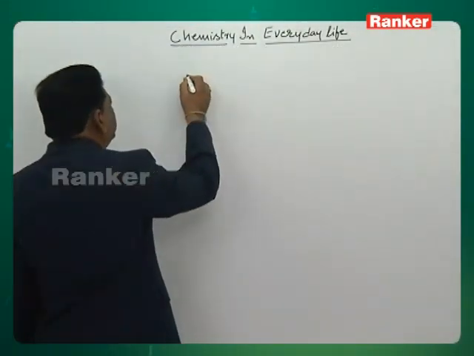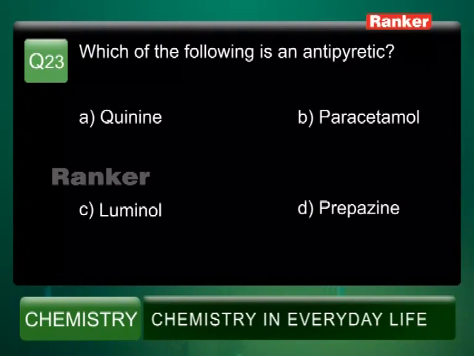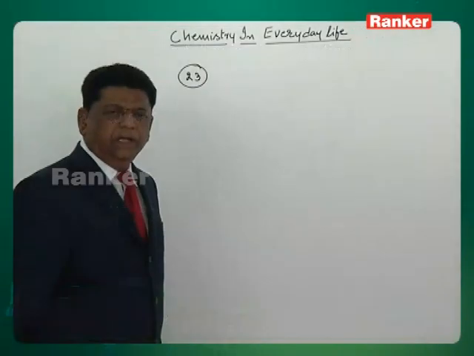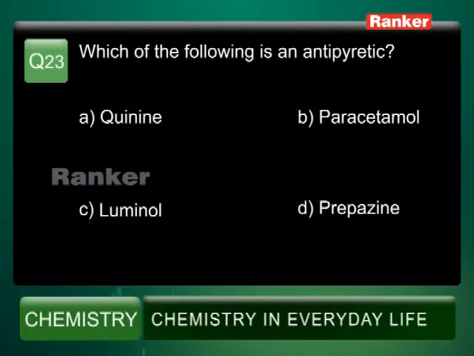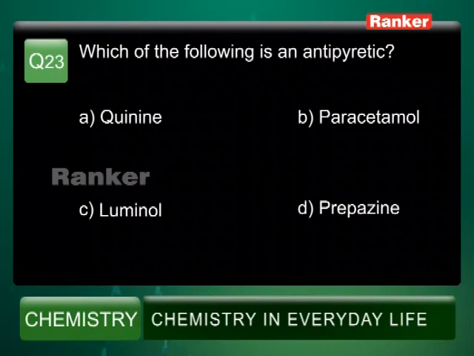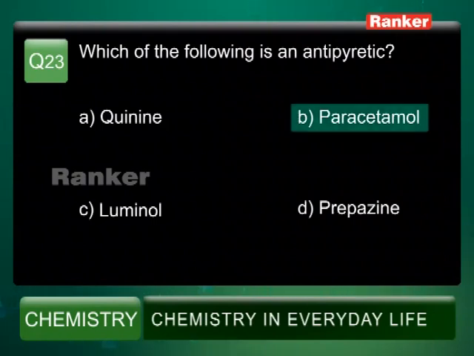Let us see 23. Which of the following is an antipyretic? Pyretic means a temperature reducer. So quinine is an anti-malarial. Paracetamol works as an antipyretic as well as analgesic. Luminal, Seconal, these are all tranquilizers. And promazine is also a tranquilizer type. So option B is the right answer.